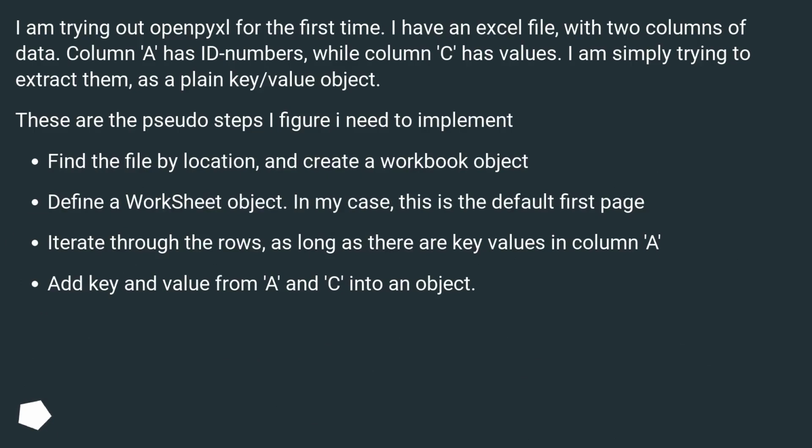I have an Excel file with 2 columns of data. Column A has id numbers, while column C has values. I am simply trying to extract them as a plain key/value object. These are the pseudo steps I figure I need to implement.